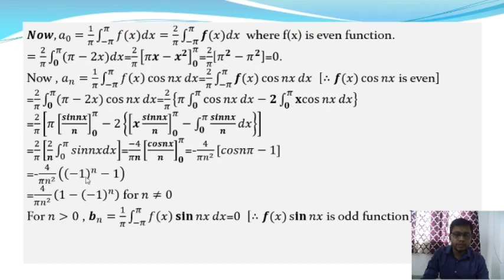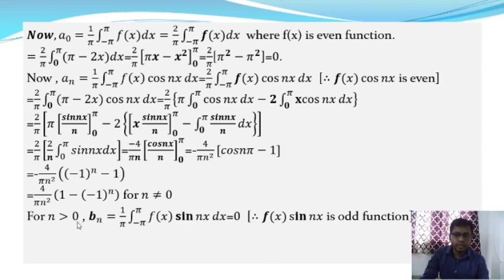And after that we are going to take n as any even number, then from this expression the value of a_n is equal to 0. And when n is any odd number, then from this we will get the value of a_n, okay, and this is not equal to 0.